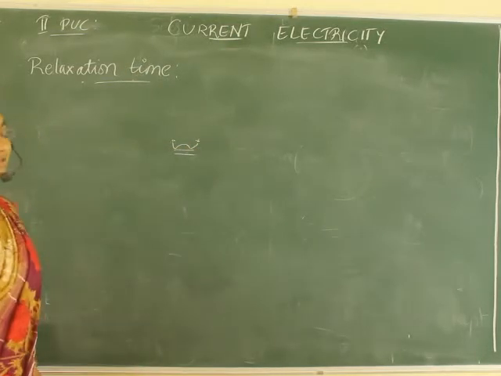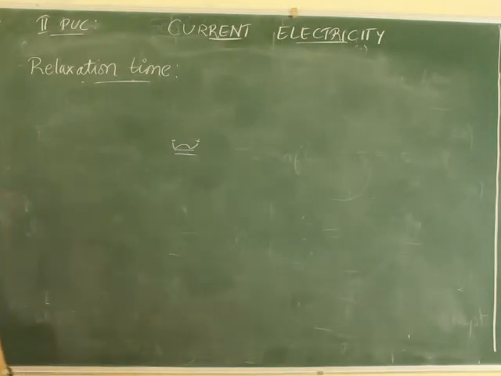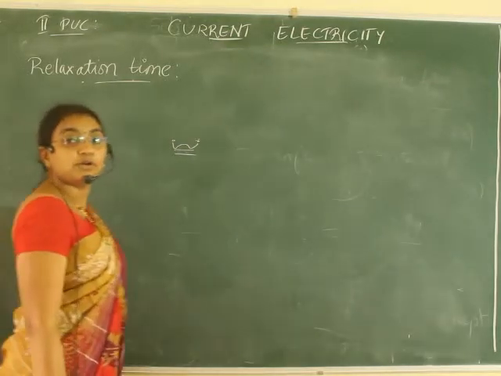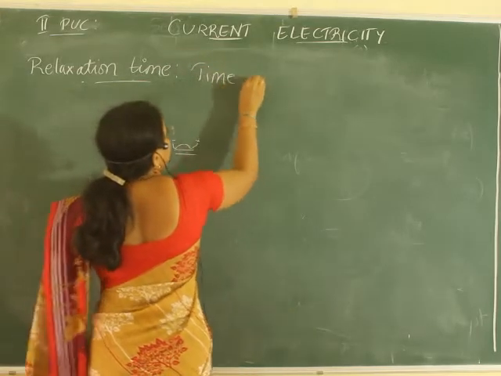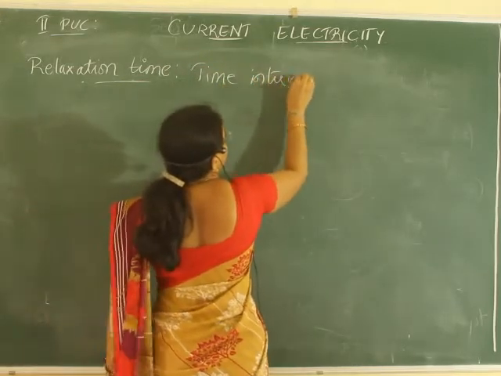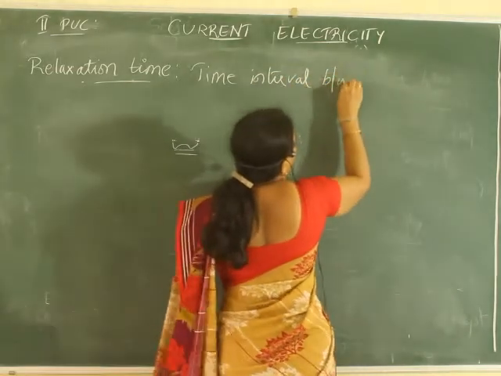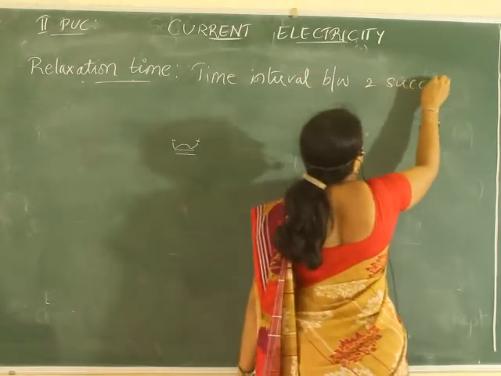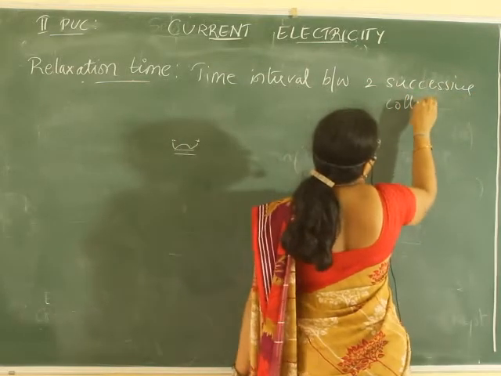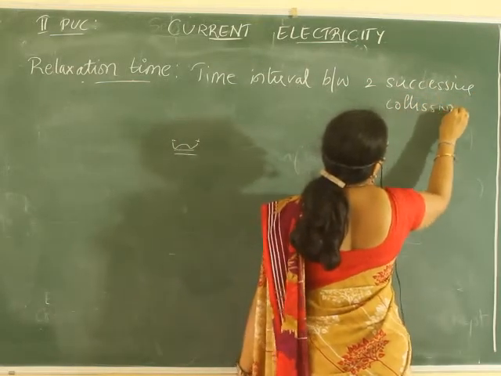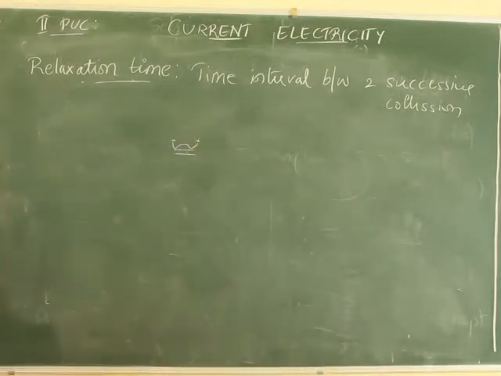So relaxation time is nothing but the time interval between two successive collisions. Okay, time interval between two successive collisions.